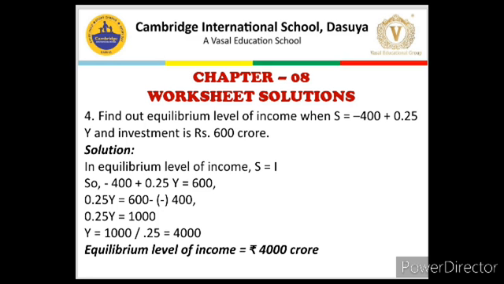By solving this, taking Y on one side and numerals on the other side, 0.25 Y is equal to 600 minus minus 400, minus minus will become plus. So 0.25 Y is equal to 1000, or Y is equal to 1000 divided by 0.25. So the equilibrium level of national income in this case will come out to be 4,000 crore.